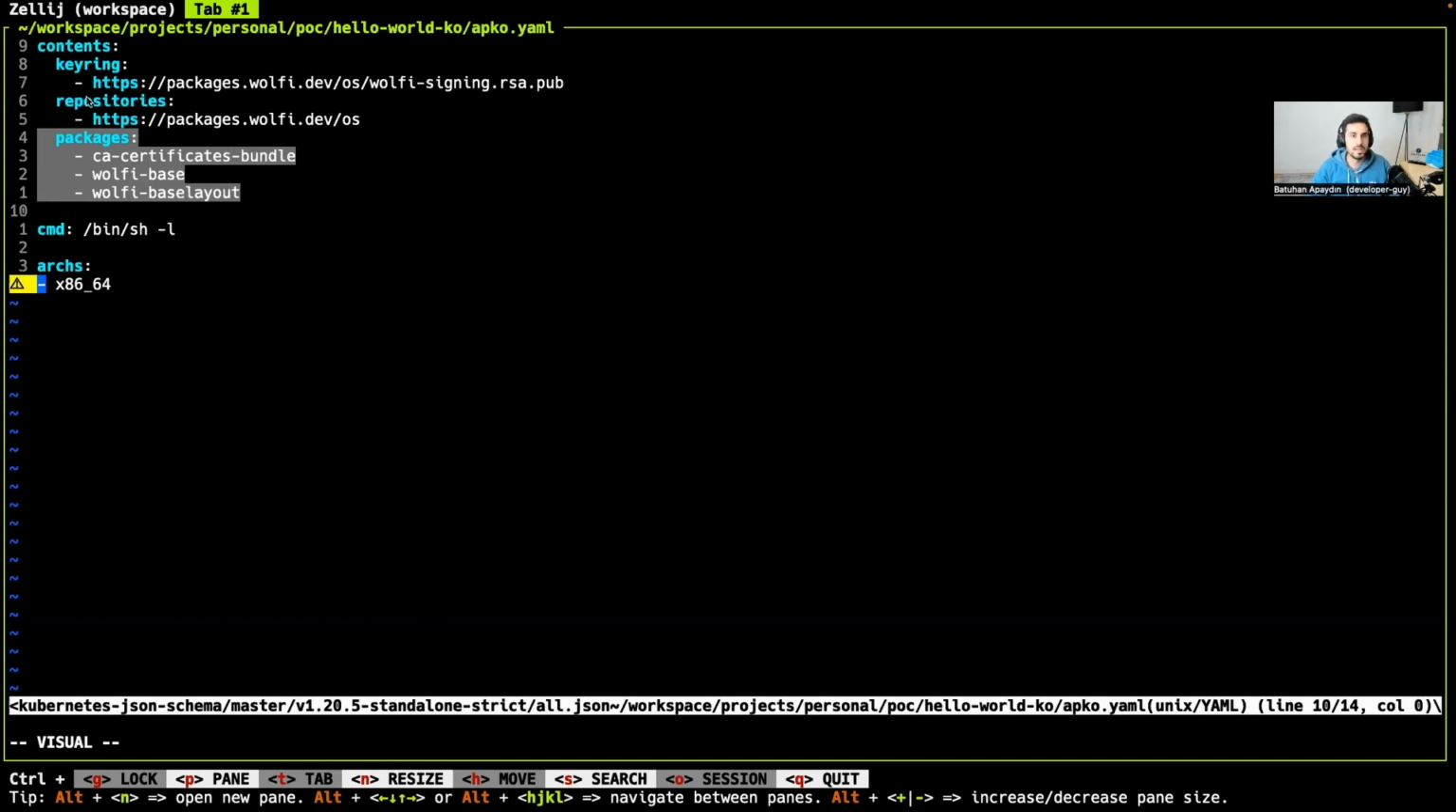contain nearly nothing. They only provide the root file system of our container image, because as you can see, we are putting our CA certificate bundle, Wolfi base and Wolfi base layout. Basically, these three packages provide us a root file system of our container image. And we are specifying a command, and we just want to build it for the AMD architecture. This is all that we need to do.